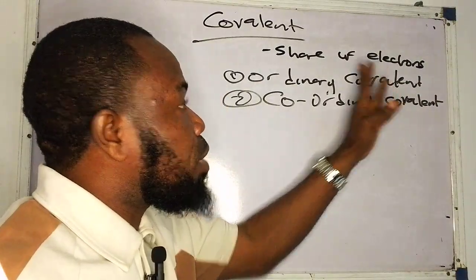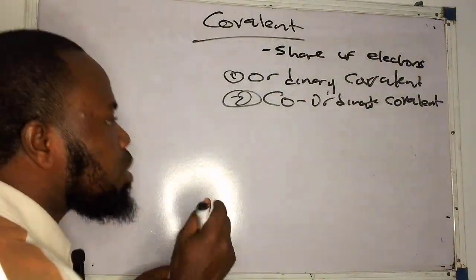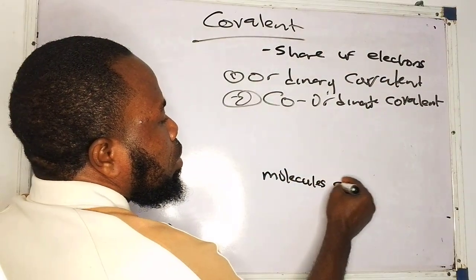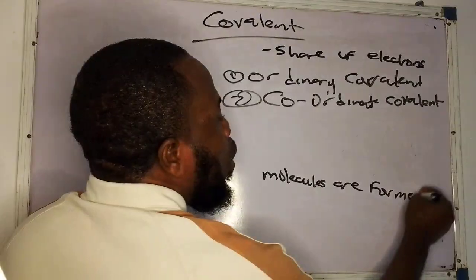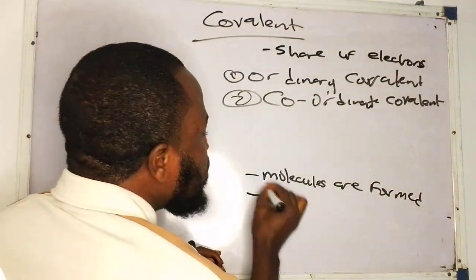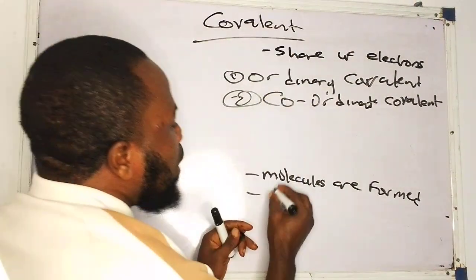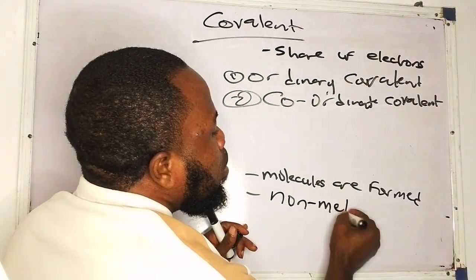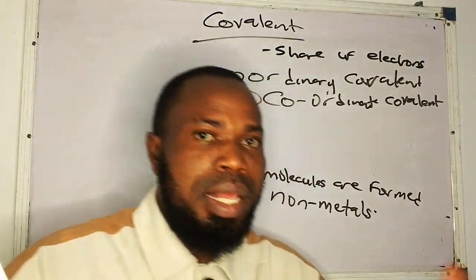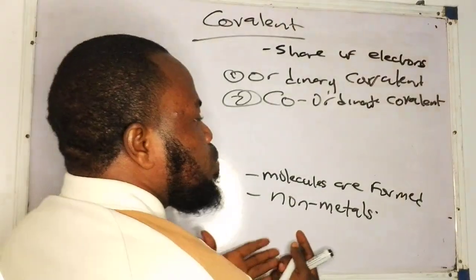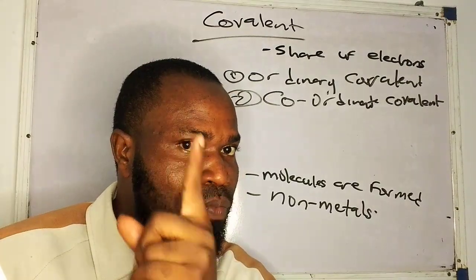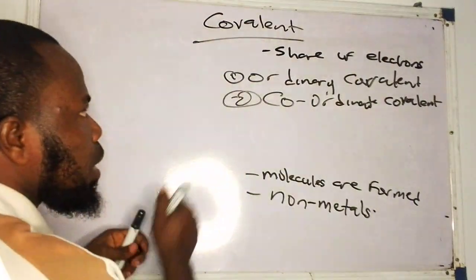Now we said that covalent bond involves the share of electrons. Another thing you must know is that in covalent bond, molecules are formed, unlike in electrovalent bond where ions are formed. Another thing you must know again is that covalent bond usually exists between non-metals, unlike in electrovalent bond that exists between a metal and a non-metal. Though there is an exception, carry your mind to aluminum chloride. You have to be very, very careful.